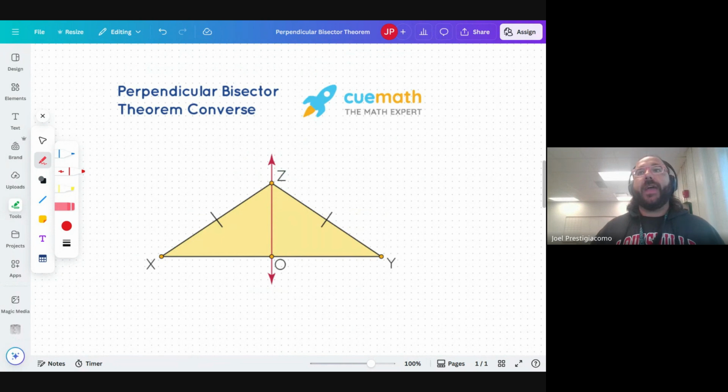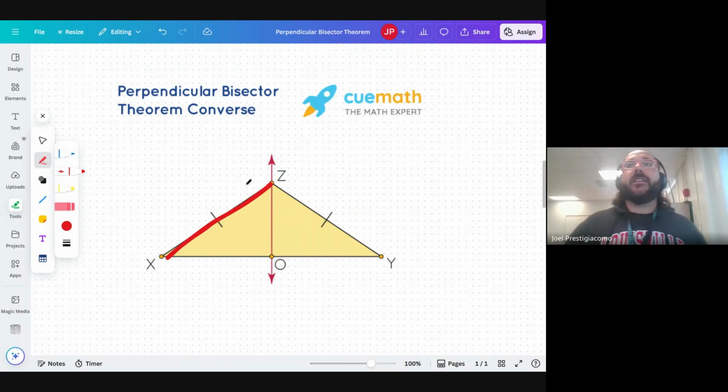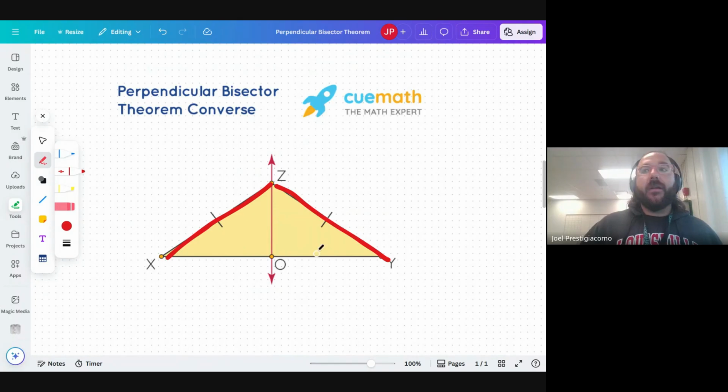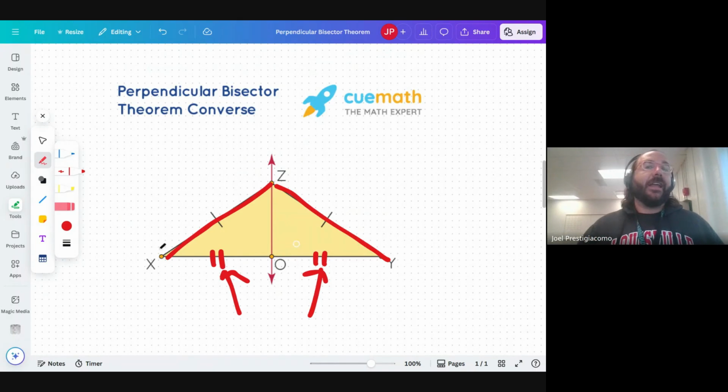If we know that the distance from a point to the end of a segment is the same as another, okay, then we know that not only are the distances on either side of that bisector, or again on the side of that intersection, going to be equal, but also that it has to meet in a 90-degree angle.